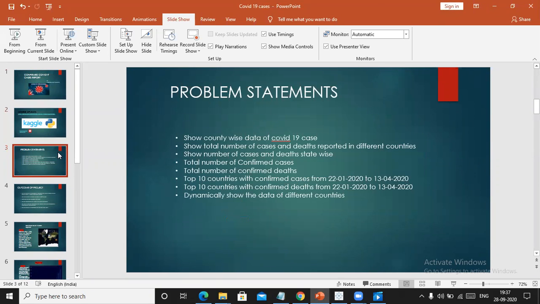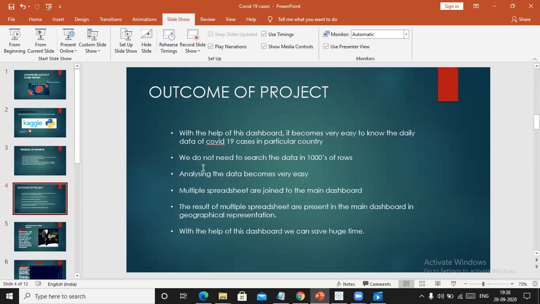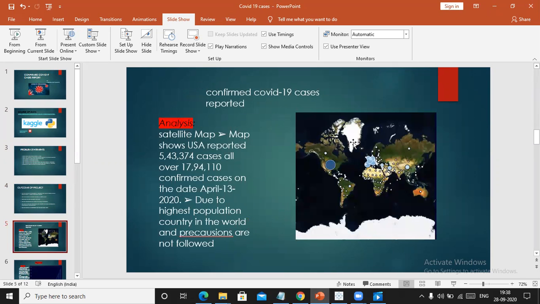I have problem statements related to my data, and the same has been shown in the form of graphical representation along with the outcome of the project. The outcome of the project is really very important, as it is the reason why the project is being initiated. With the help of the outcome we can easily save time, and analyzing the data also becomes very easy. So here is my first satellite map, which is very important.